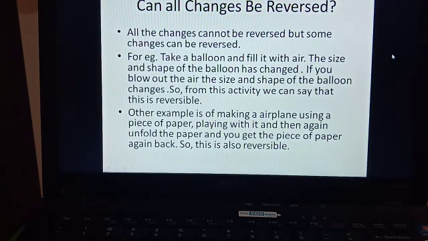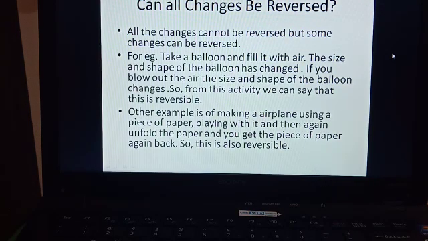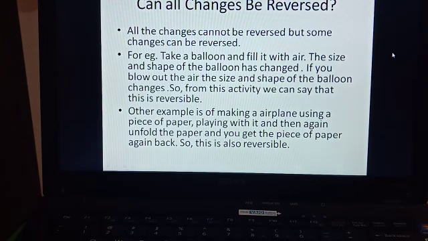For example, you make a paper plane out of a piece of paper. You play with that paper plane for some time, and then you feel that you want that piece of paper again how it was before. So you unfold the paper plane, and you get the piece of paper back. So this is also a reversible process.